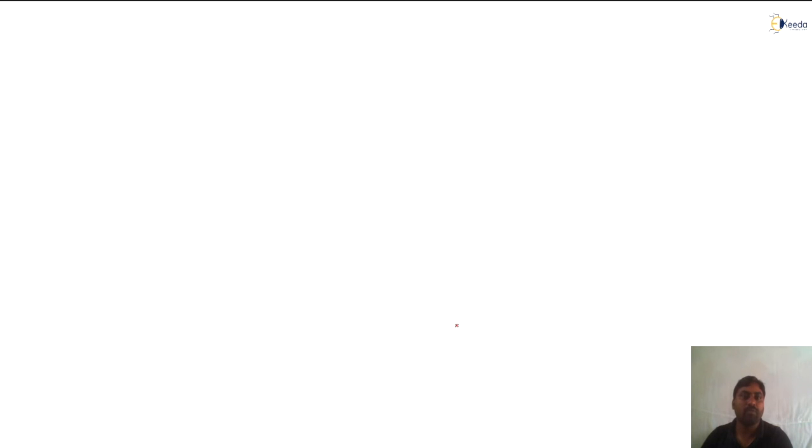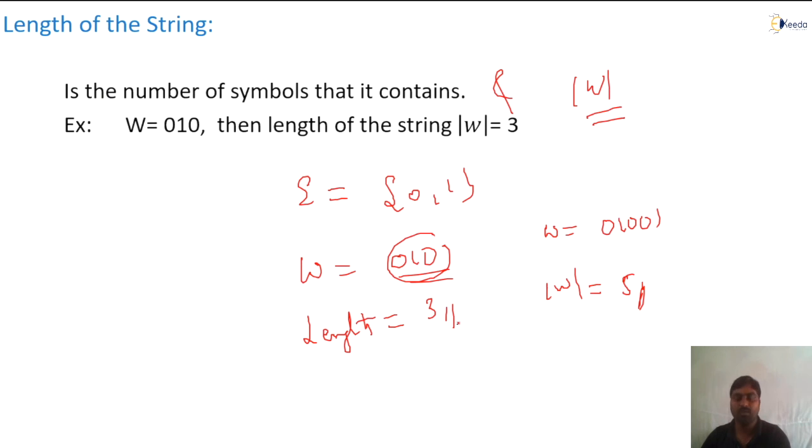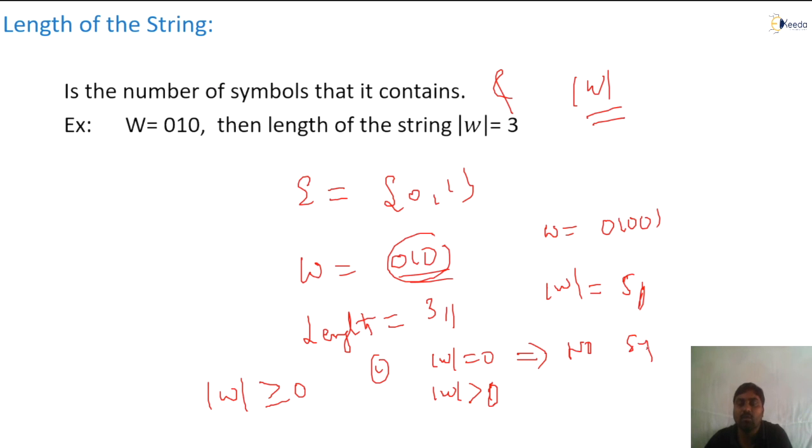Some note points we will observe. Here we have some note points, write them down. The length of W is greater than or equal to 0. What is the indication? Length of W equals 0, or length of W is greater than 0. Length of W equal to 0 means what? It means no string is there, no symbol is there.